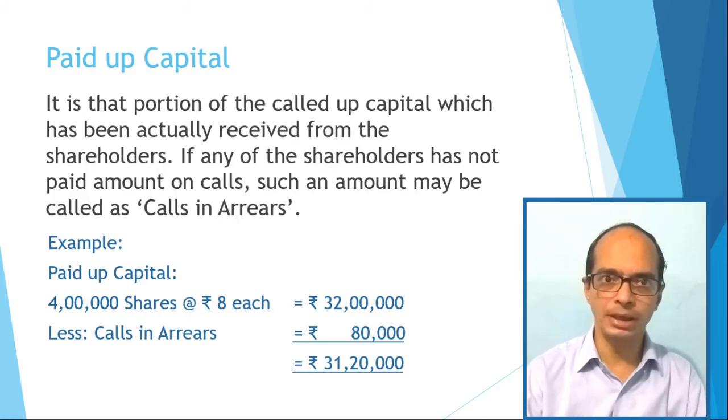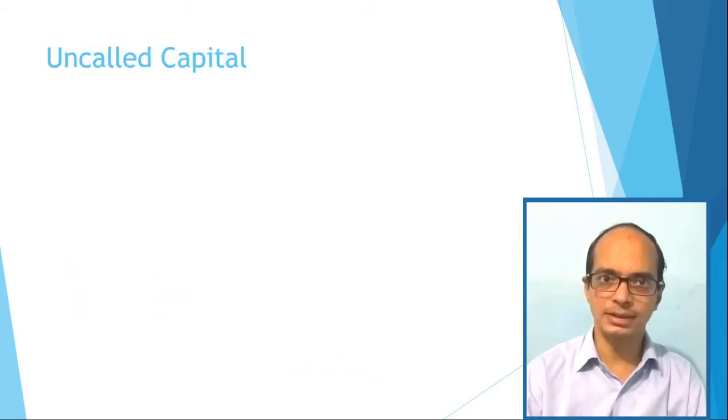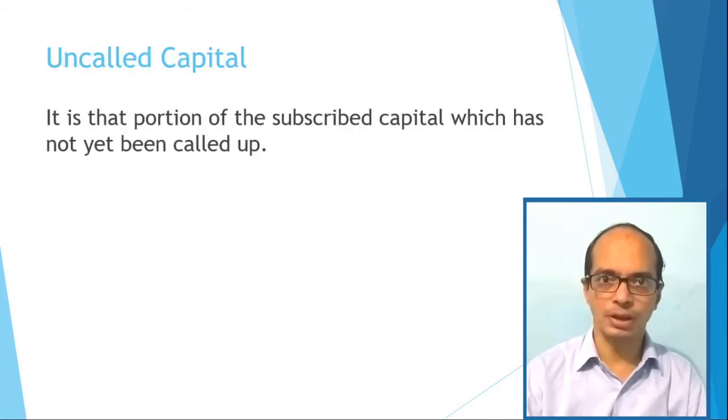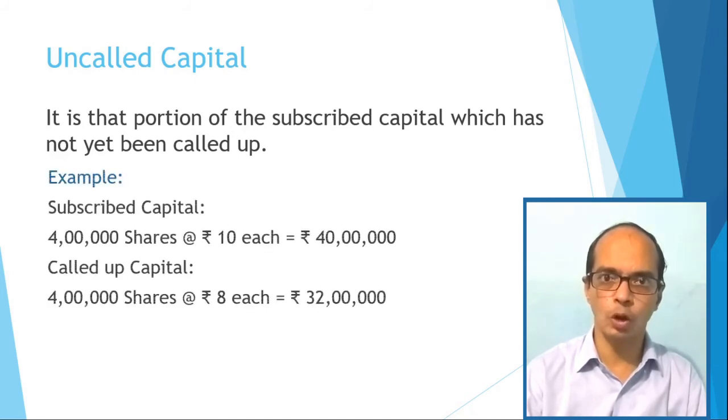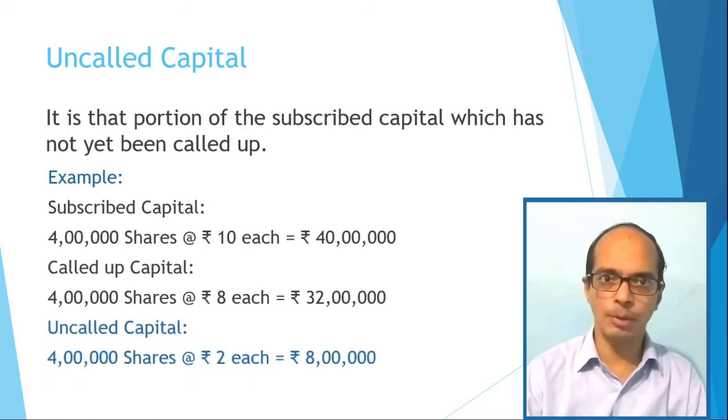Now uncalled capital. As discussed earlier, sometimes a company may decide to demand only a part of the face value of the shares. So the amount which is not demanded by the company is known as uncalled capital. In the example given here, the company has decided to call rupees 8 per share out of rupees 10. So the balance amount on 4,000 shares at the rate of rupees 2 each, means rupees 8 lakhs, is known as uncalled capital.